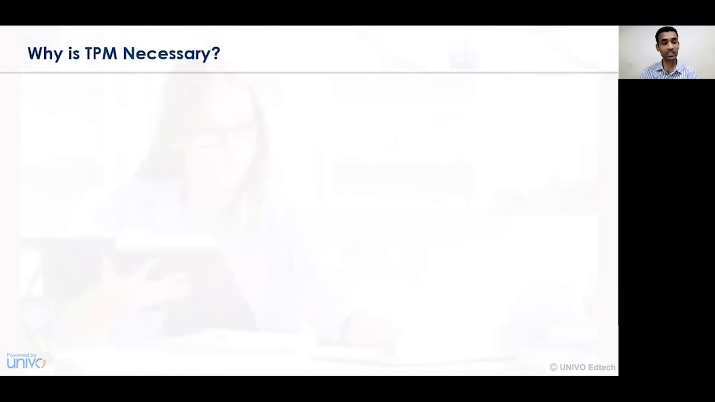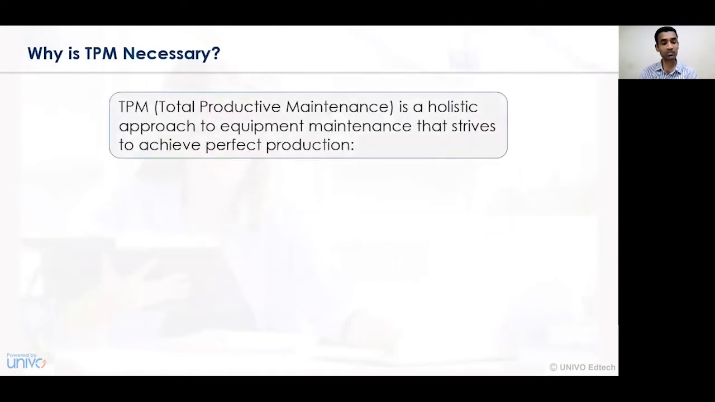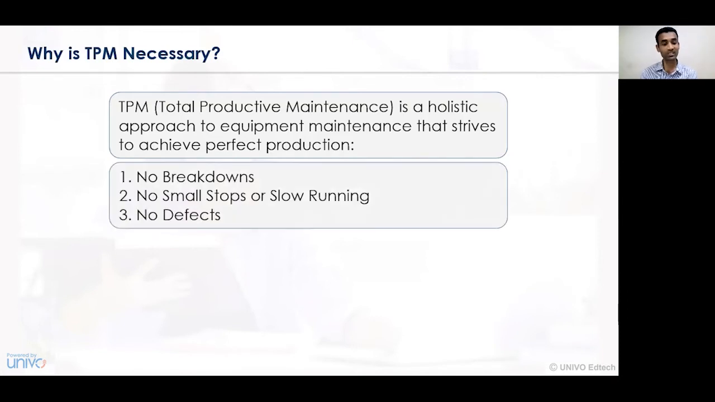Now let's understand why TPM is necessary. The concept of TPM is necessary because total productive maintenance is a holistic approach to equipment maintenance that strives to achieve perfect production. They are always striving to achieve perfect production through better equipment maintenance. The machinery, the production line, the assembly line, everything should have a proper holistic approach, and all those activities need to be controlled in a better way. Hence TPM is necessary.